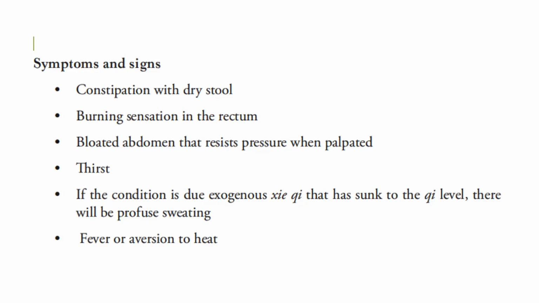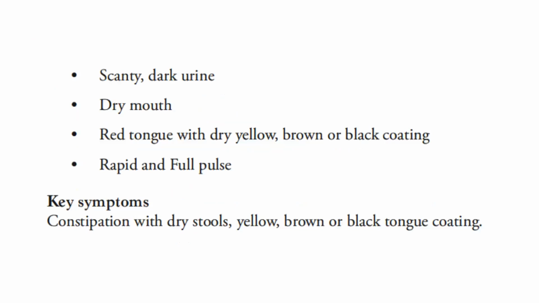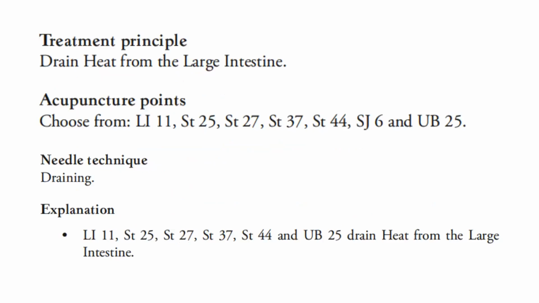There is fever or aversion to heat, scanty dark urine, a dry mouth, red tongue with yellow, brown, or black coating, and a rapid and full pulse.